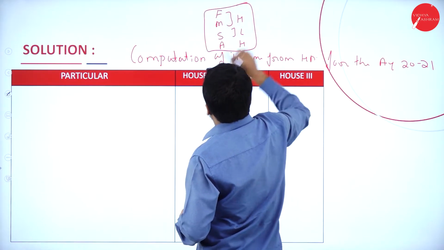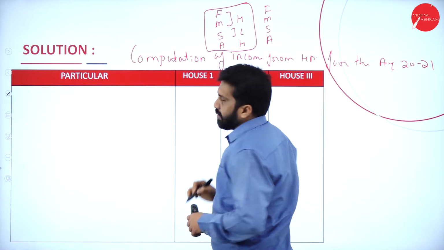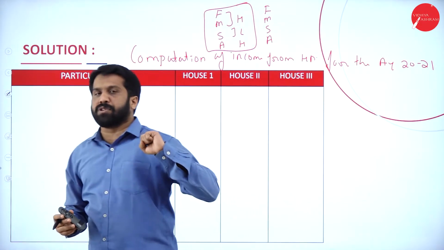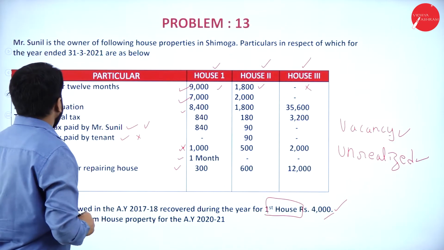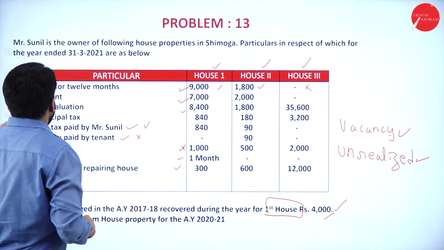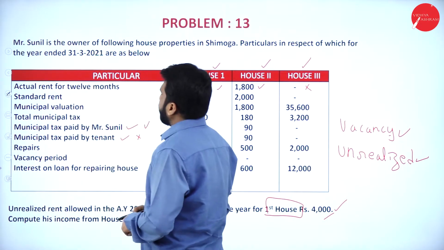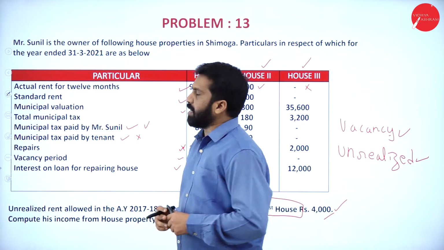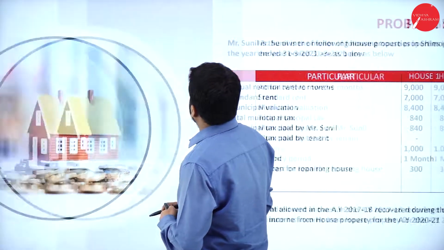This is a procedure: fair rent, municipal value, standard as well as actual. Like this you are supposed to go. We'll see what is your fair rent. As per this, your municipal value is given, standard rent is given, actual rent also given. They have not given fair value.